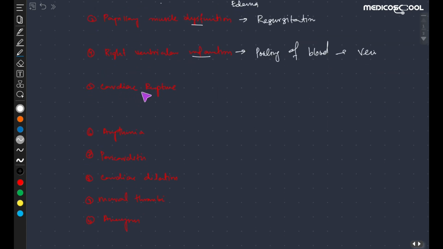The fifth one is in the form of cardiac rupture, which can be manifested as cardiac tamponade.